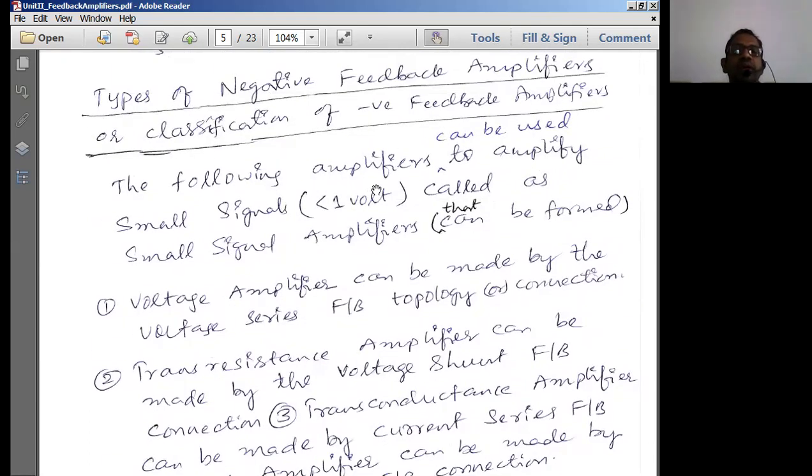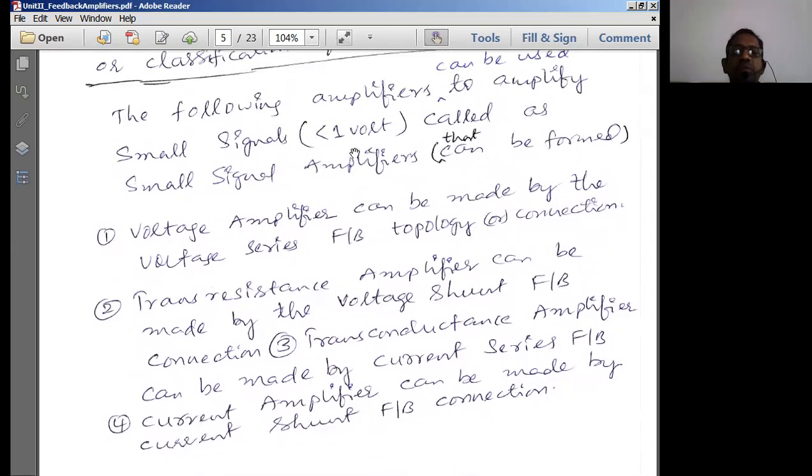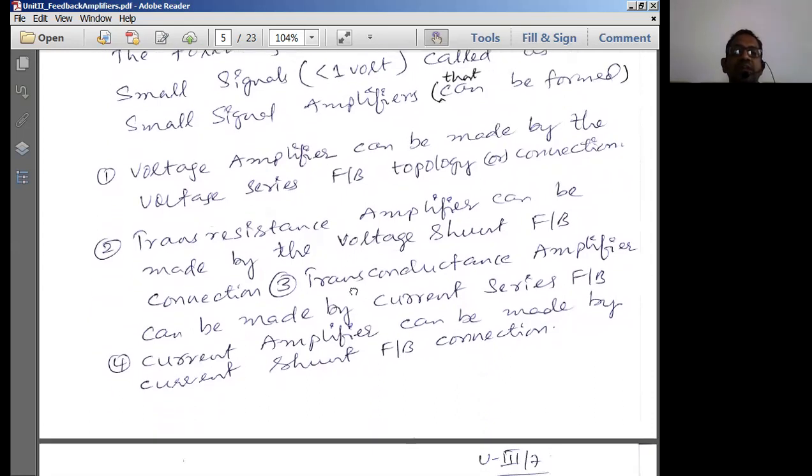So the following amplifiers can be used to amplify small signals. What we mean by small signal is any voltage which is less than 1 volt, which is simply termed as a small signal for us. So these are called small signal amplifiers that can be formed.